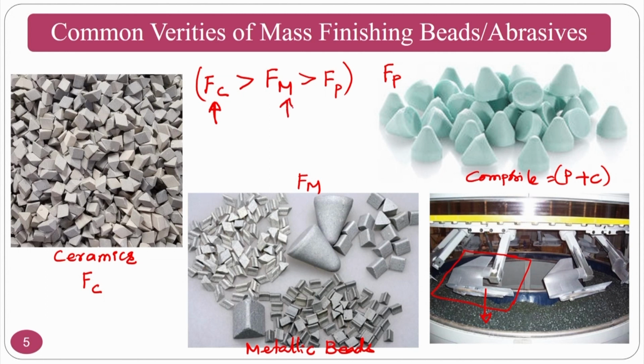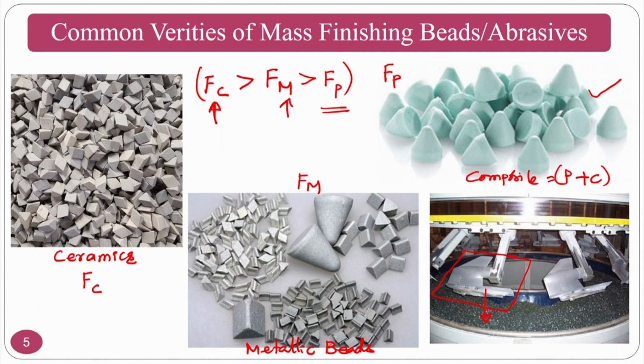If you want a fine finishing, even though the interacting forces are less, whenever you want the nano finish or the sub-micro finish, what will you have? Your interacting forces should be low. That means that your composite or the polymers will have good interacting forces from the point of finishing. So even though the finishing time may be slightly high, the surface finish will be much better compared to your ceramics and metals. That is the beauty about polymer composite based ceramic beads.